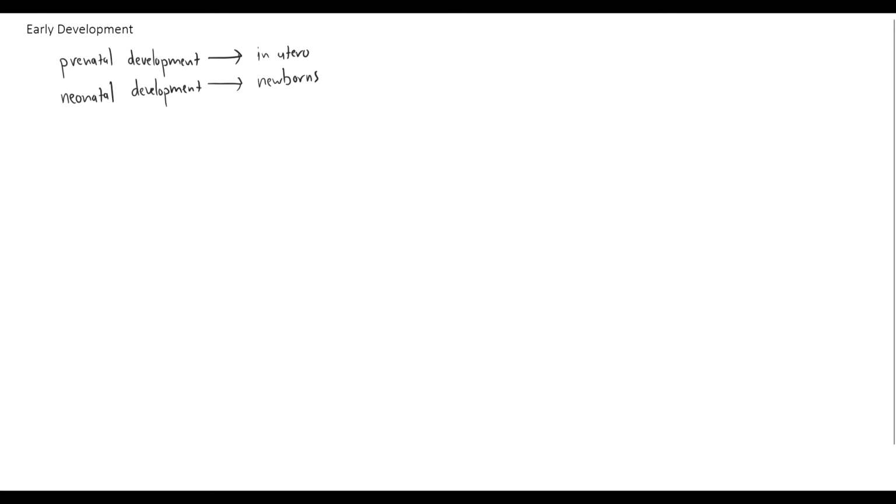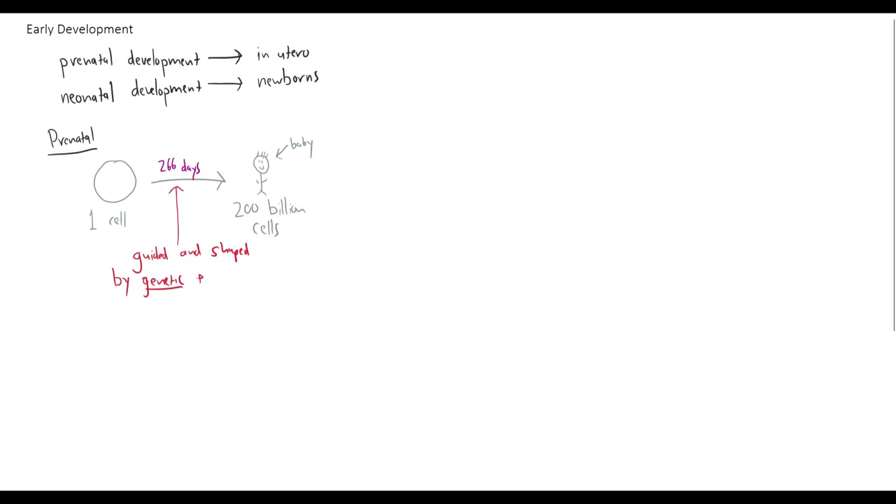When we talk about prenatal development, we're talking about the period from conception to birth. We're going from one cell to 200 billion cells in about 266 days. That's an average. This process of rapid development, in fact, our most rapid period of development as humans, is guided and shaped by genetic and environmental factors. We'll leave the genetic factors for a developmental biology class, but here we're going to focus on the environmental factors. The environment in utero plays an impactful role on the developing embryo.